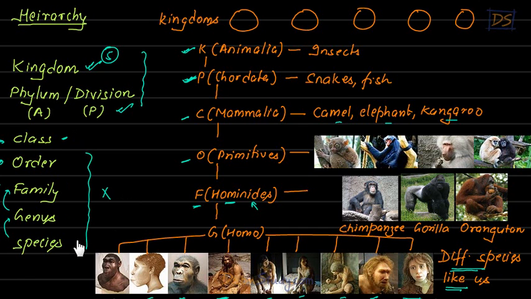Because if we talk about them, the course will be too lengthy, and anyway that is not in your course, right? These are some things which we study in higher classes. So in this course we are only going to talk about kingdom and phylum, so you can understand that things will not be very complicated for you. I've given you this example and the example of tiger just so that you can understand the entire hierarchy system, and you can also understand how